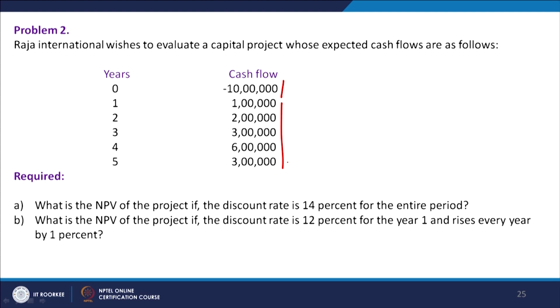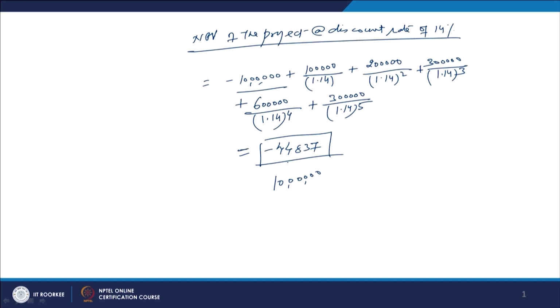Over the 5 years we are going to get back 15 lakh rupees, but this 15 lakh rupees is coming back over a period of 5 years discounted at the rate of 14%. So, we are finding out that by investing 10 lakh rupees, you are getting somewhere 9,56,173. This much amount is coming back as a discounted value.